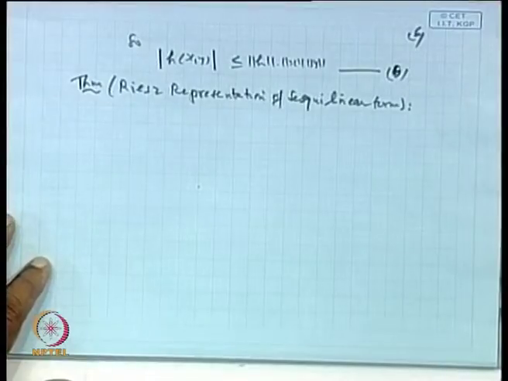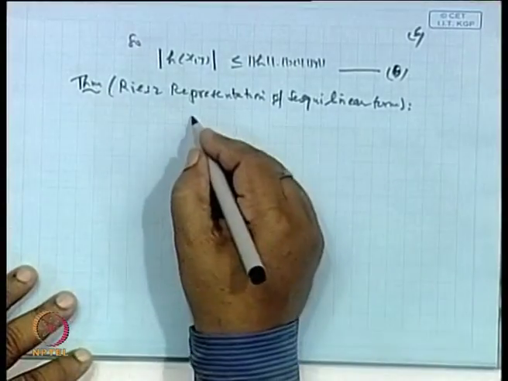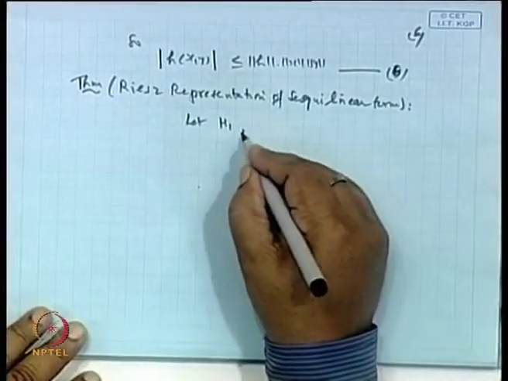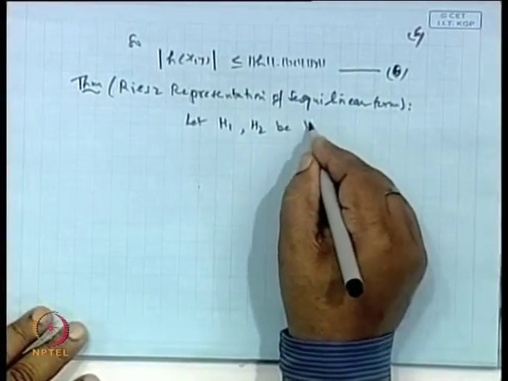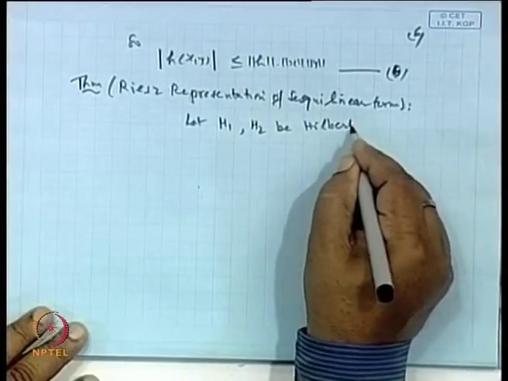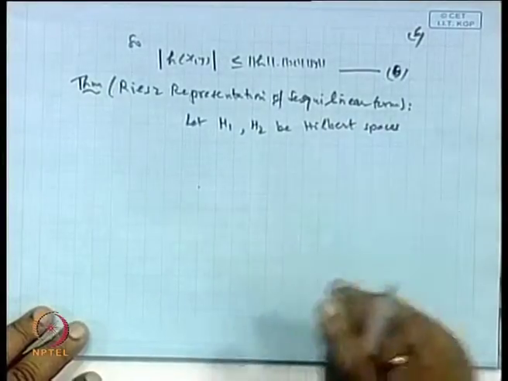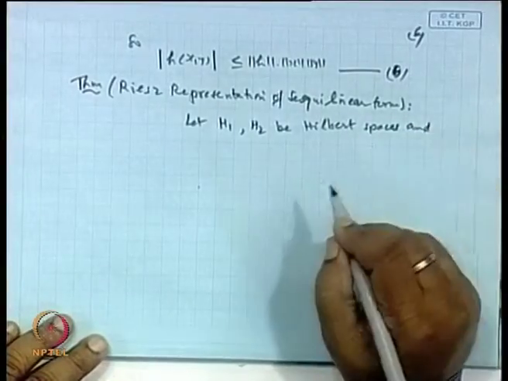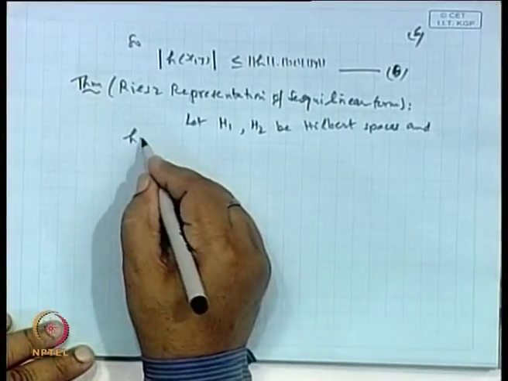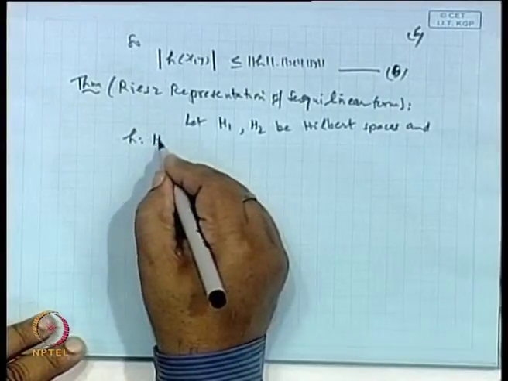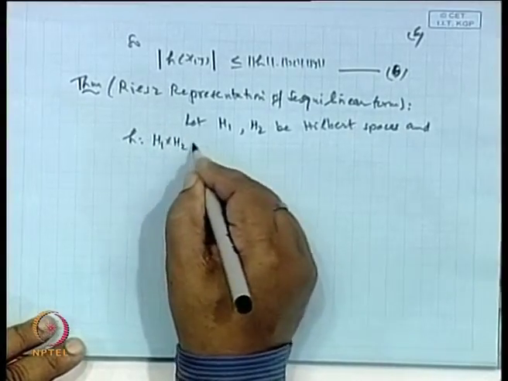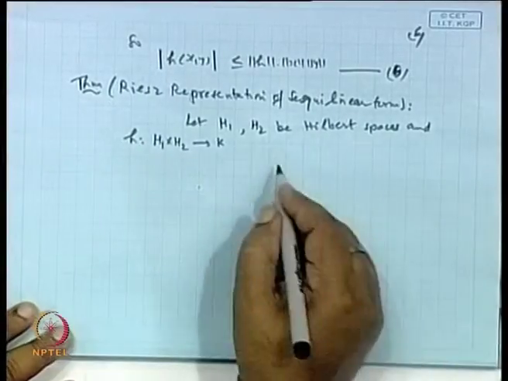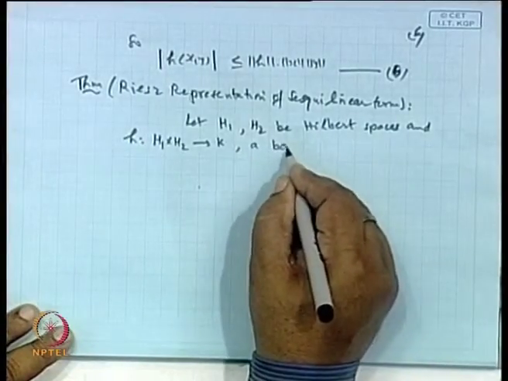Let H1 and H2 be Hilbert spaces, and H is a mapping from H1 cross H2 to K, a bounded sesquilinear form.